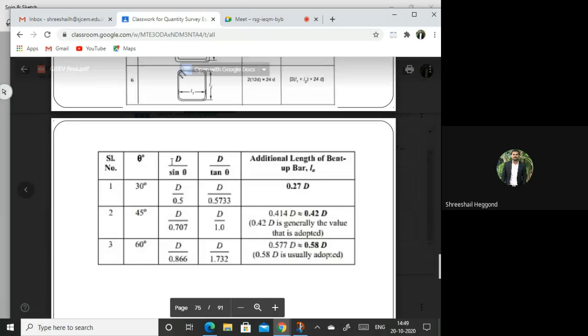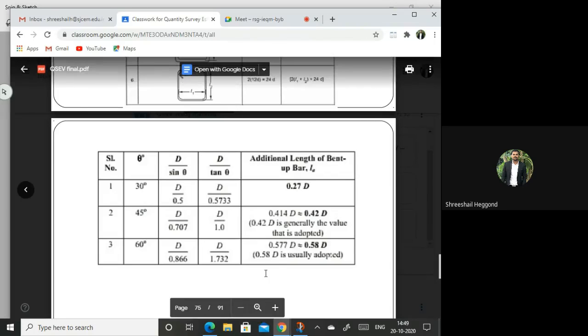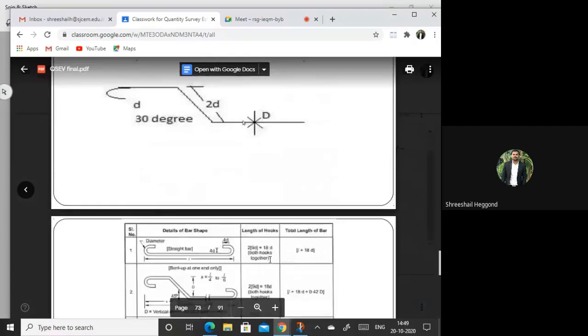The next stirrup, as I said, for 60 degrees also we'll be using bent up stirrups, bent up bars, or crank bars. For that, we need to add extra length as 0.58D. For 45 degrees, it will be 0.42D, and for 30 degrees, it will be 0.27D. Why 0.27? The calculation is shown in the previous one.